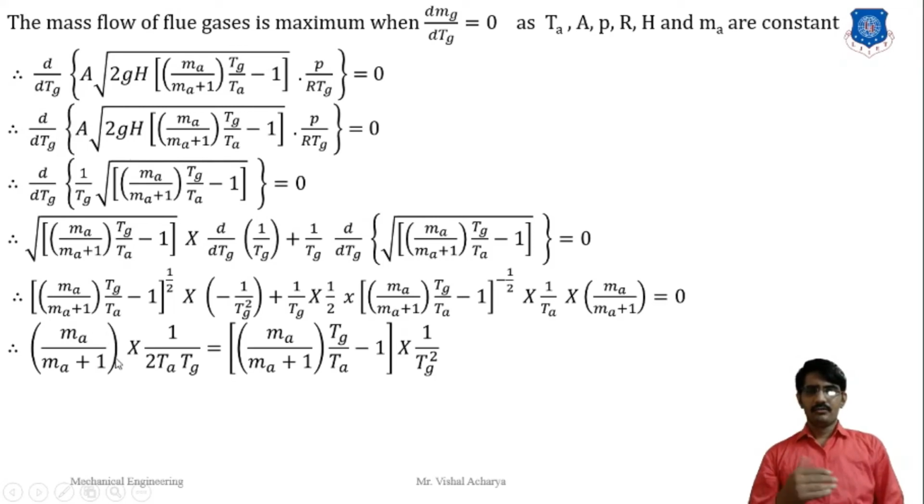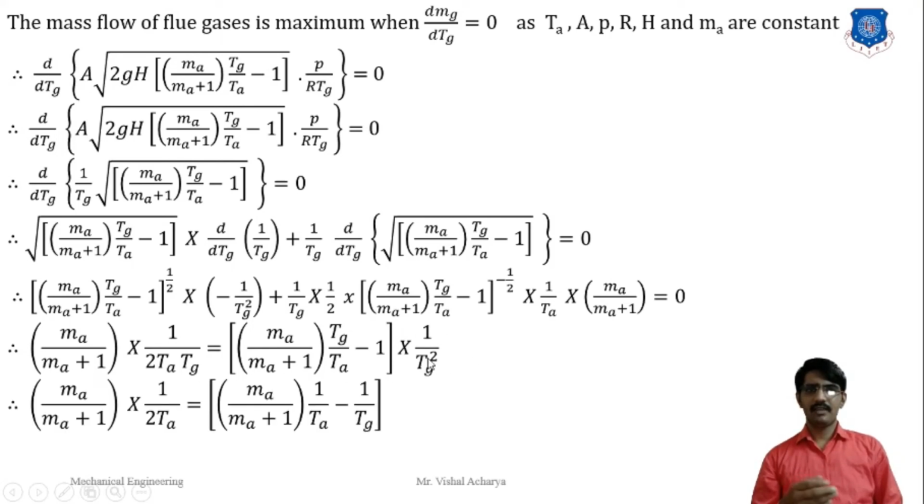From the mathematical step, we get Ma upon (Ma plus 1) cross 1 upon 2 into Ta into Tg is equal to Ma into (Ma plus 1) cross (Tg by Ta minus 1) cross 1 by Tg square. Here this term is multiplied here and this term is multiplied here. So we get this equation. Here the Tg on both sides cancels out and we multiply by Tg in this bracket. So we get Ma upon (Ma plus 1) cross 1 by 2 Ta is equal to Ma upon (Ma plus 1) into (1 by Ta minus 1 by Tg).